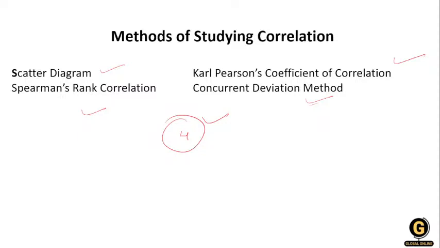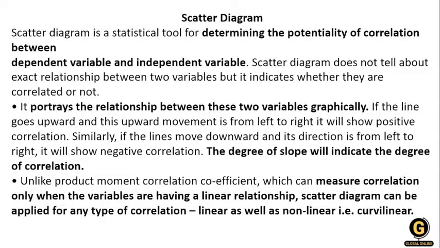First, the scatter diagram. What is a scatter diagram? A scatter diagram is a statistical tool with a dependent variable and an independent variable. But ma'am, in correlation there is no dependent variable and no independent variable; we study dependent and independent variables in regression. But you have to keep in mind that the scatter diagram does not tell about the exact relationship between the two variables, but it indicates whether they are correlated or not.